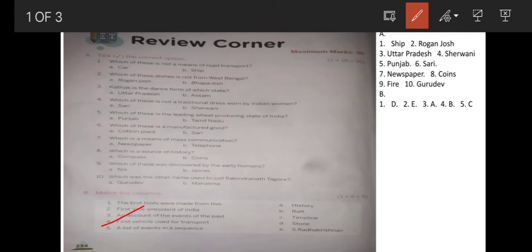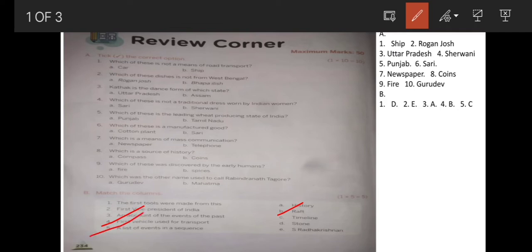Next, 4. First vehicle used for transport. Which was the first vehicle used for transport by the early humans? That is raft. When they saw logs of wood floating on the water, what did they do? They tied them together, and they made a raft to move from one place to another through water. So raft was the first vehicle used for transport.